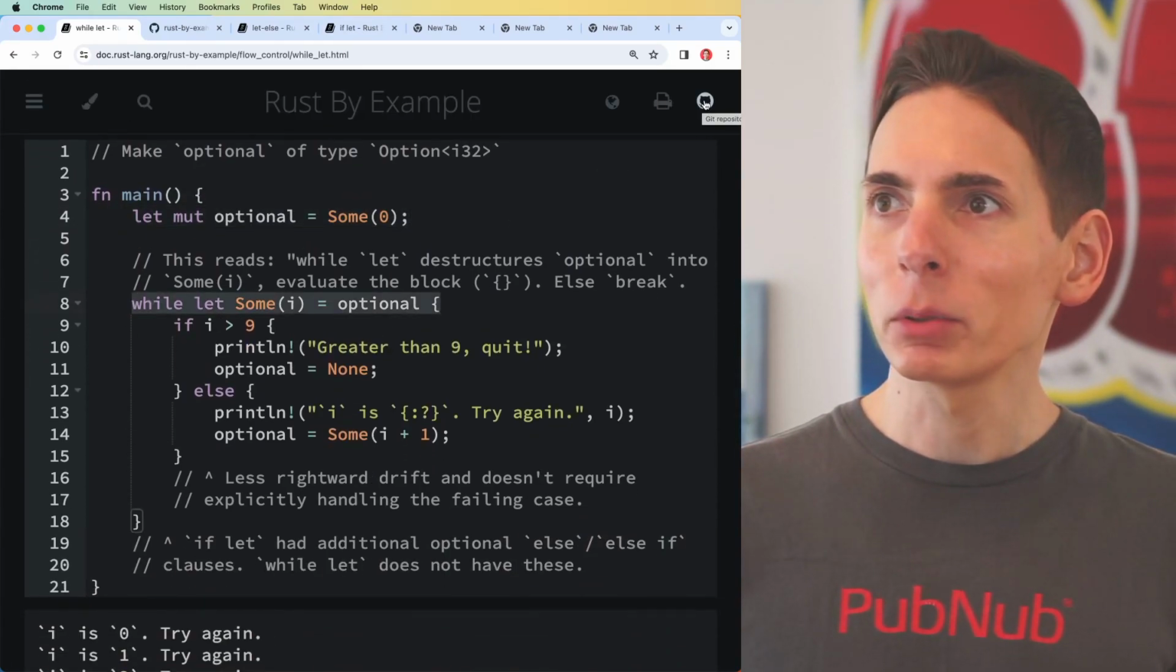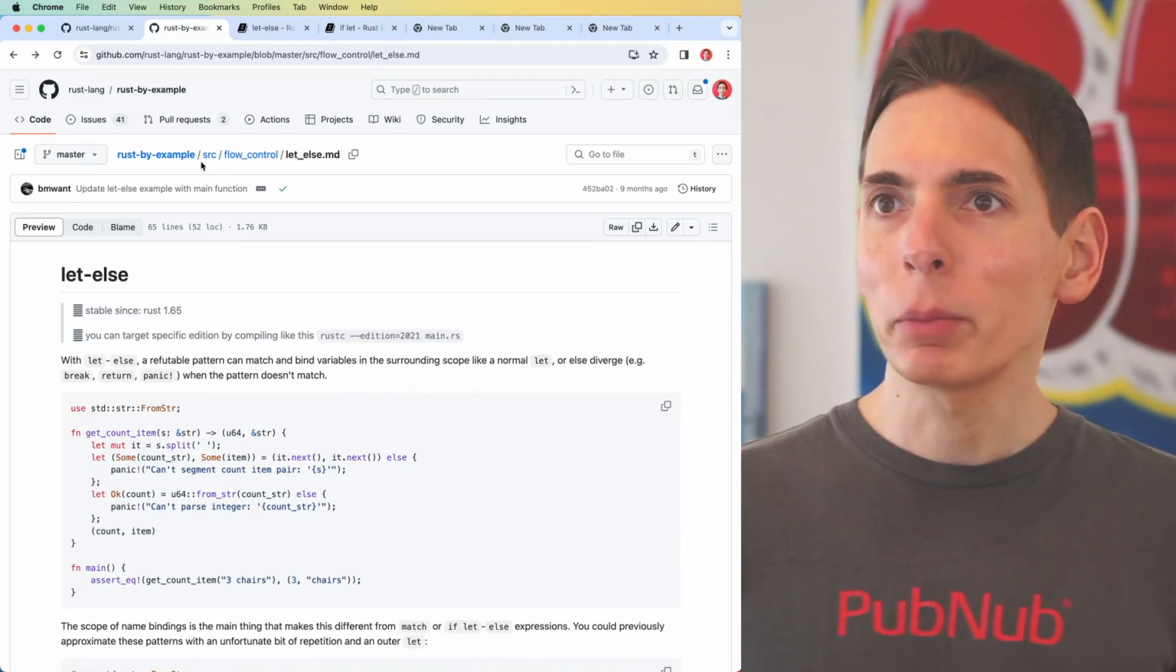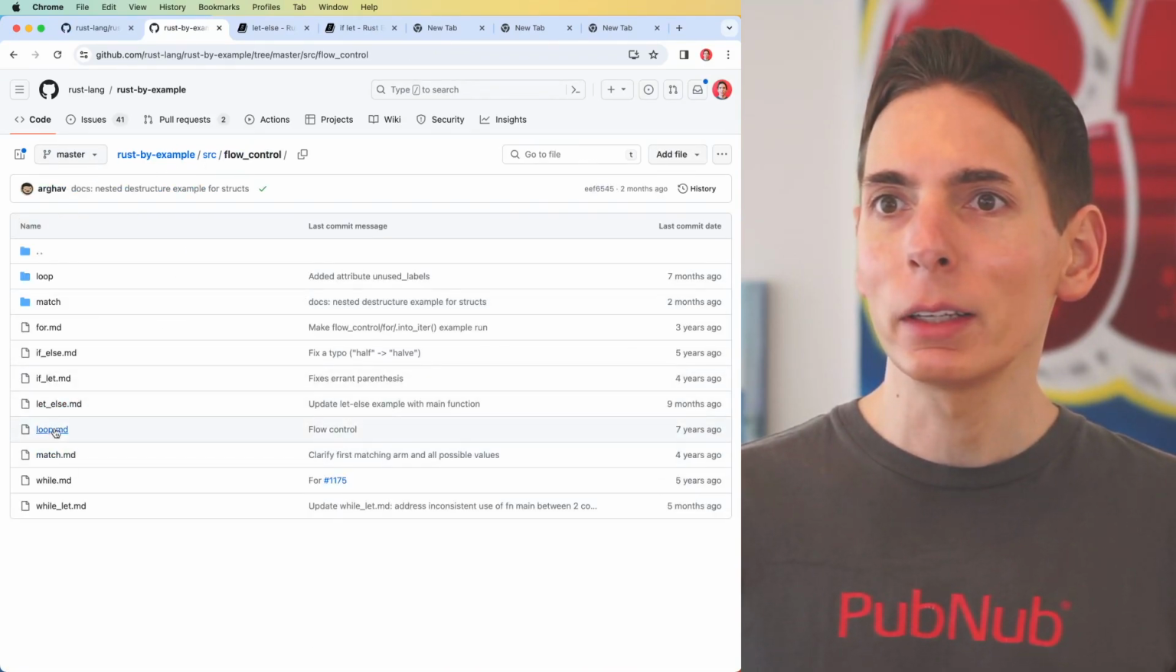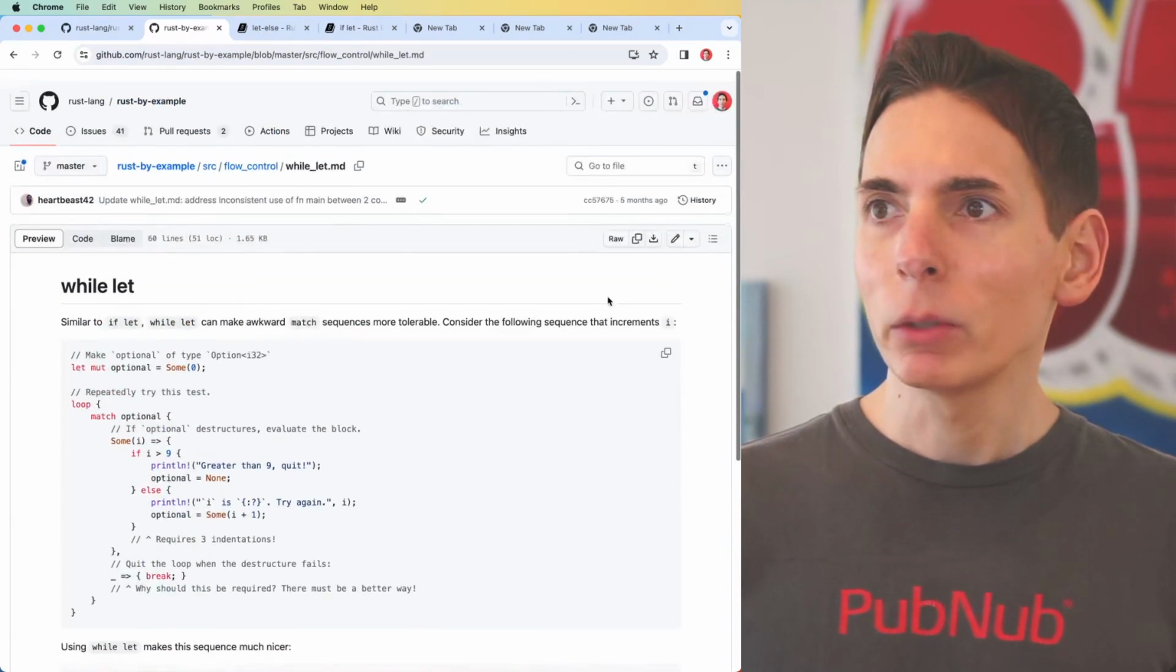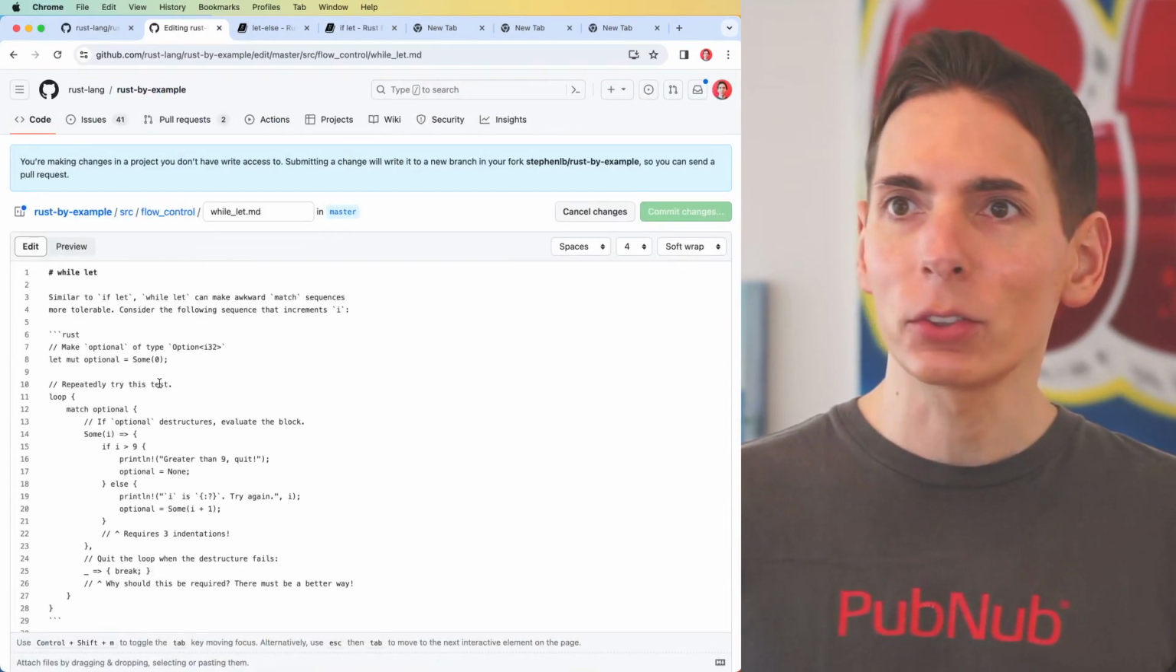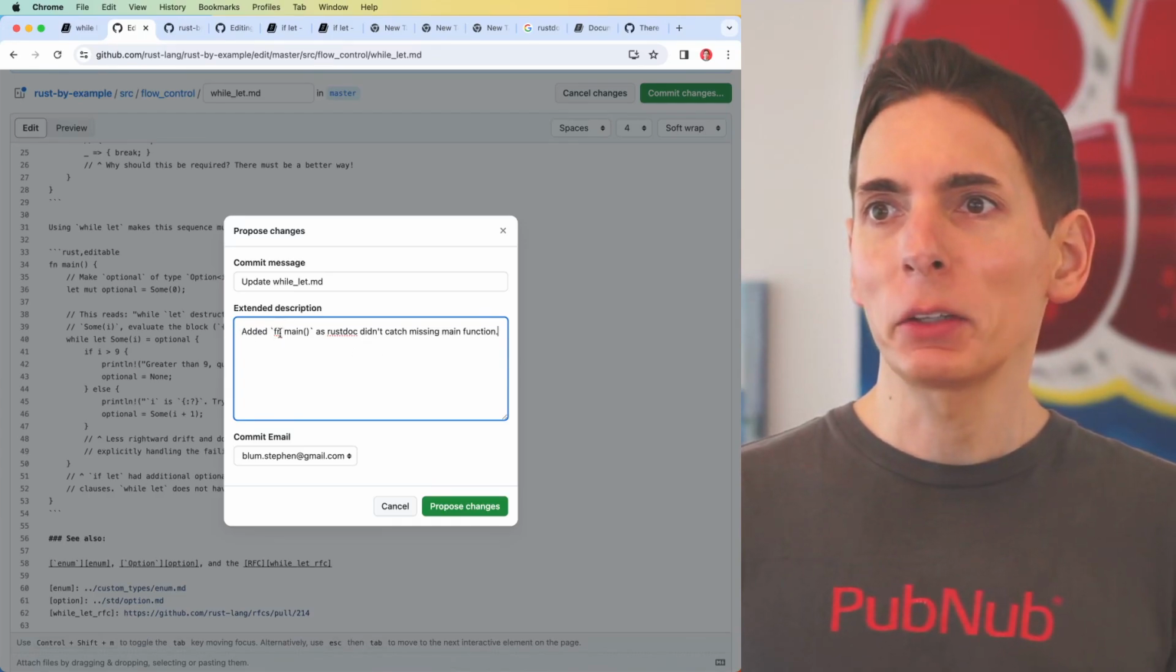Click this GitHub link up here, and then we forked the repository. We'll go to flow control, and we'll have the while let. And then we will edit this and submit a pull request. All right, let's propose the change. We added a function main.